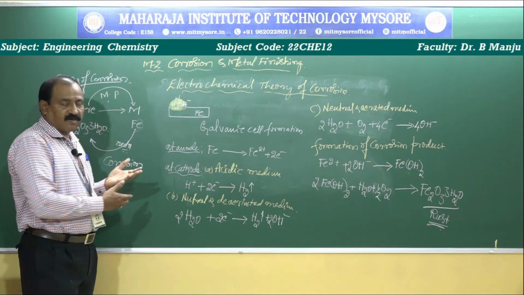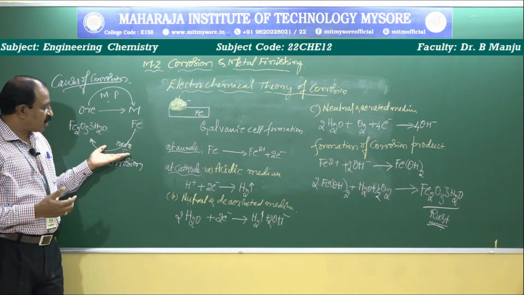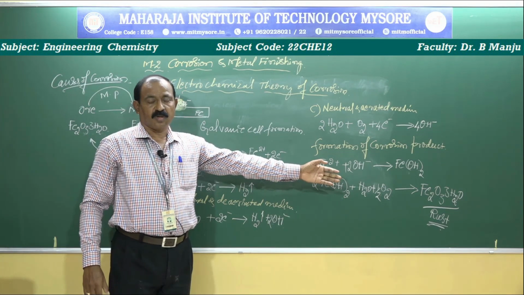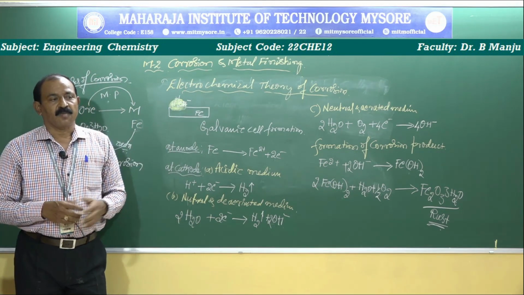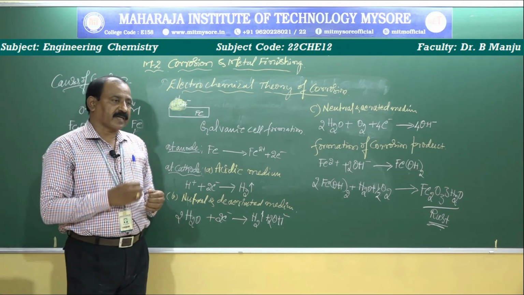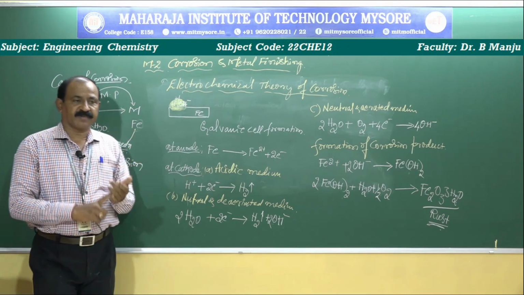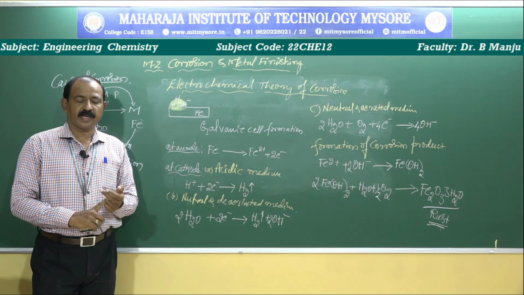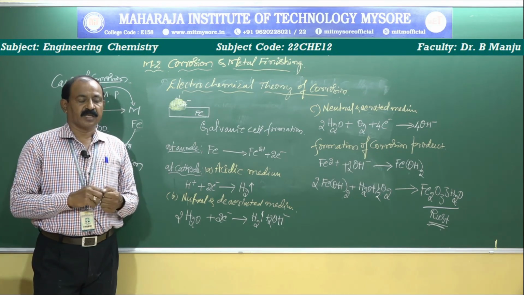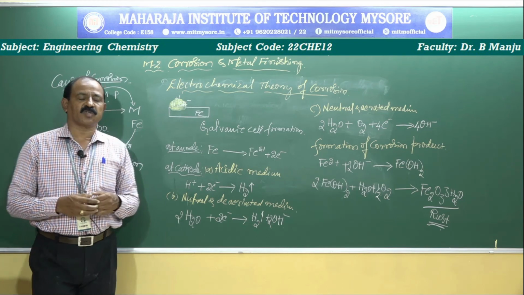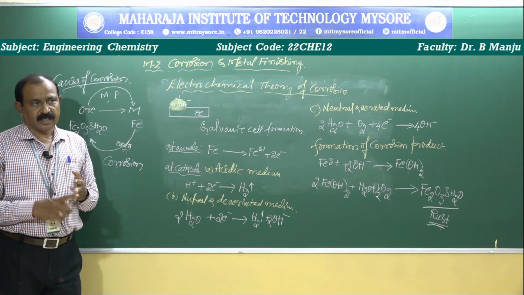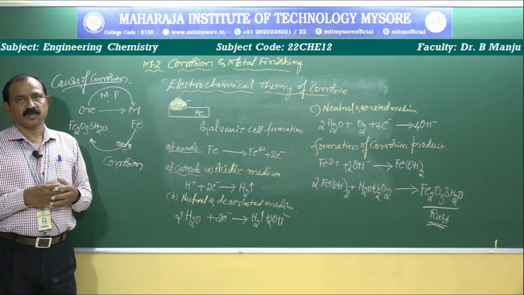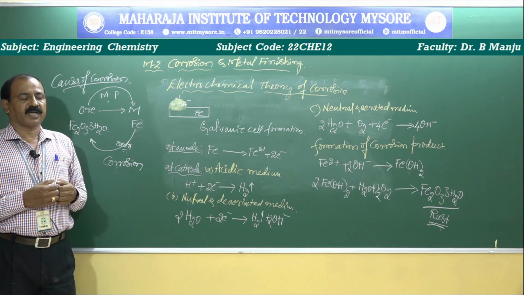But they always undergo oxidation. In the atmosphere, oxygen and moisture are enough to cause oxidation. Then finally you get Fe2O3·3H2O. Suppose it undergoes corrosion, what will happen? There are many effects of corrosion. It loses valuable properties such as conductivity, malleability, ductility and strength. Malleability and ductility mean the metal can be beaten into sheets and wires. It loses that property, and conductivity.